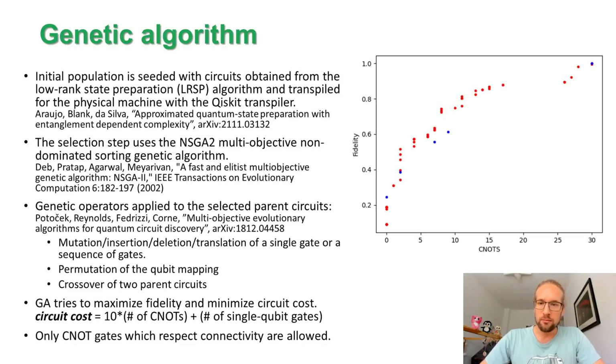And for the genetic algorithm, the goal is to maximize the fidelity and minimize the circuit cost, which we have chosen for our purposes to be given by this formula. So it's related to the length of the circuit, but we give a higher cost to the CNOT gates because the CNOT gates have a higher error than the single qubit gates on the physical machine. And also our genetic algorithm can take into account the physical connectivity of the qubits on the quantum machine, so only CNOT gates which respect the connectivity of the qubits are allowed in our circuits.